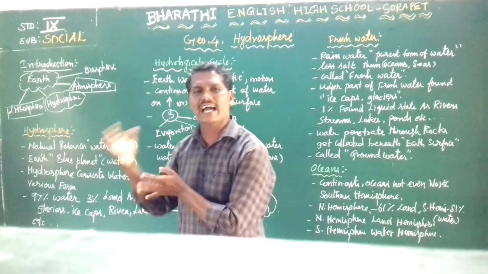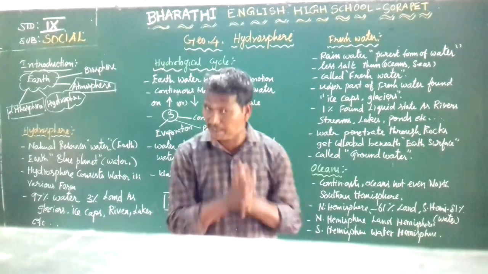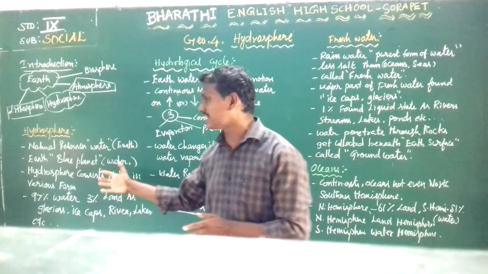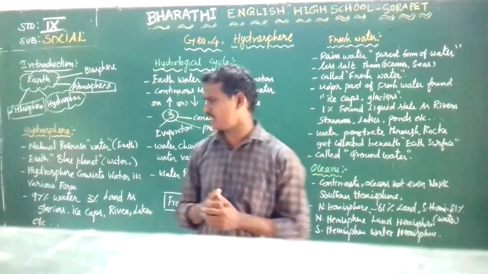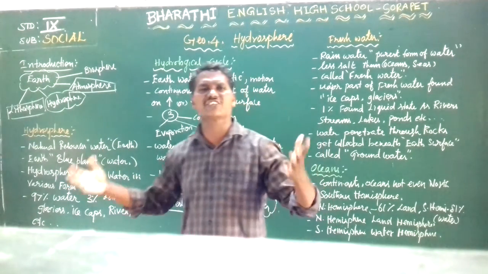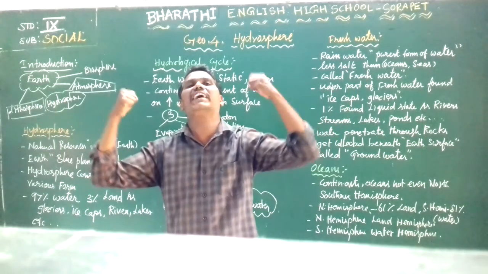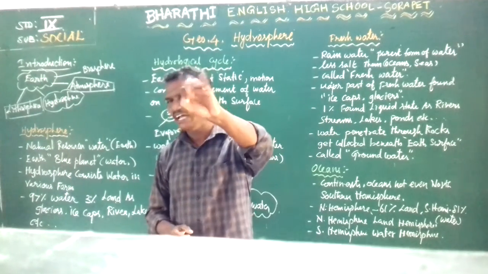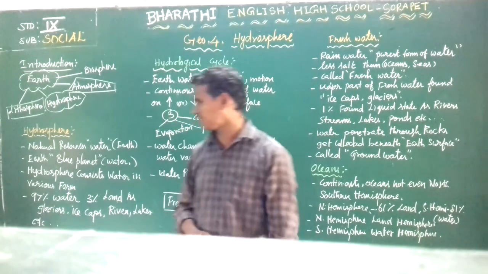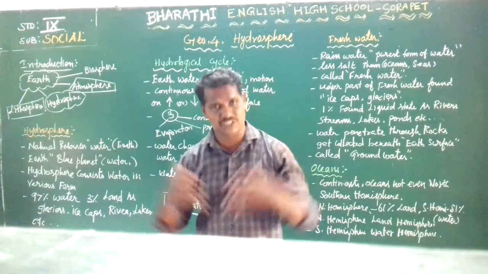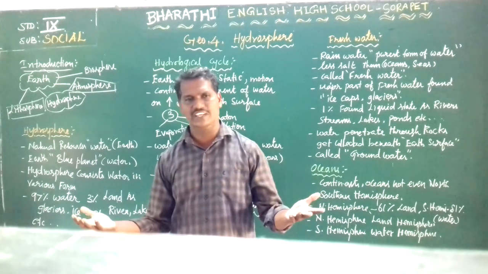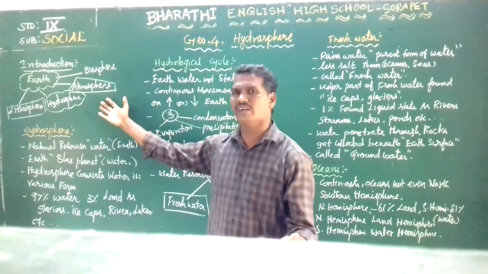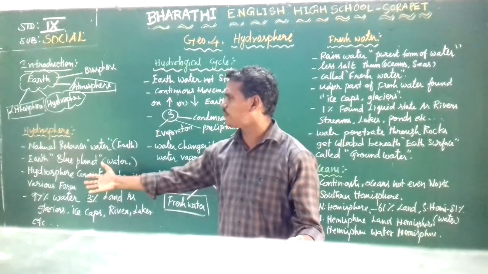When we compare with other planets, Earth has plenty of water, so we call it a blue planet. Hydrosphere considers water in three forms: liquid, solid and gas. How much percentage of water and land is on the earth surface, everything is discussed in this topic. So introduction over, hydrosphere over.